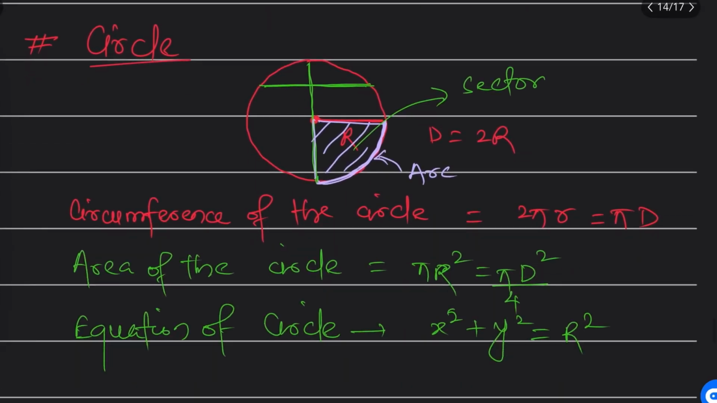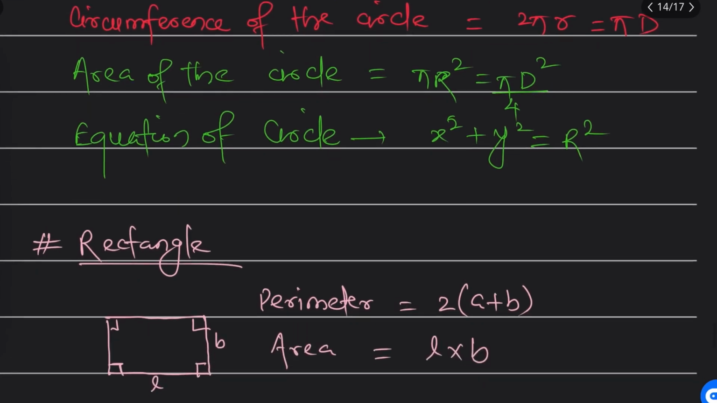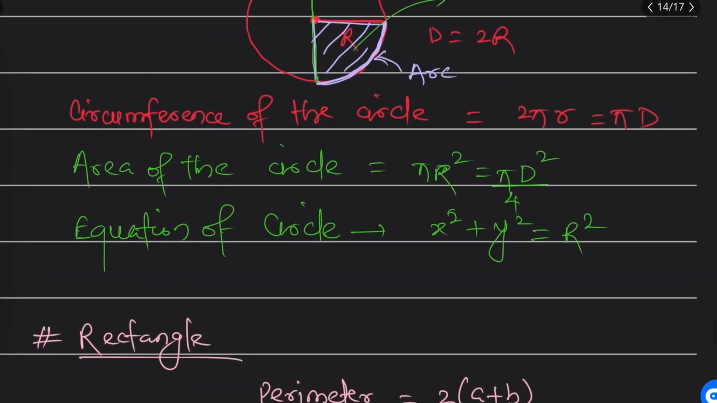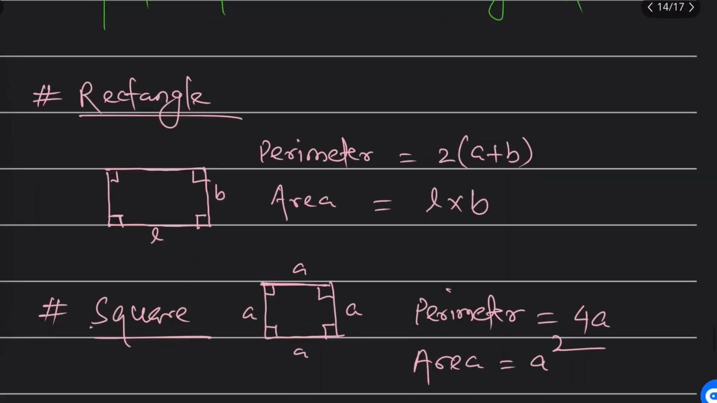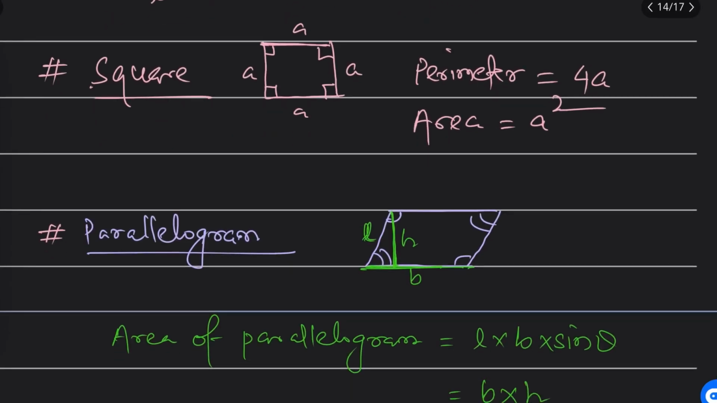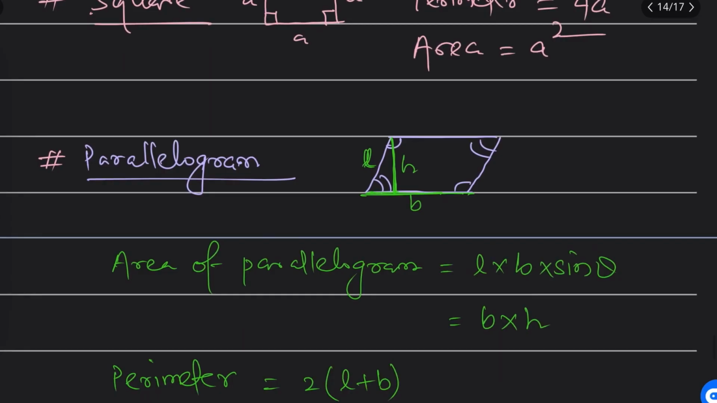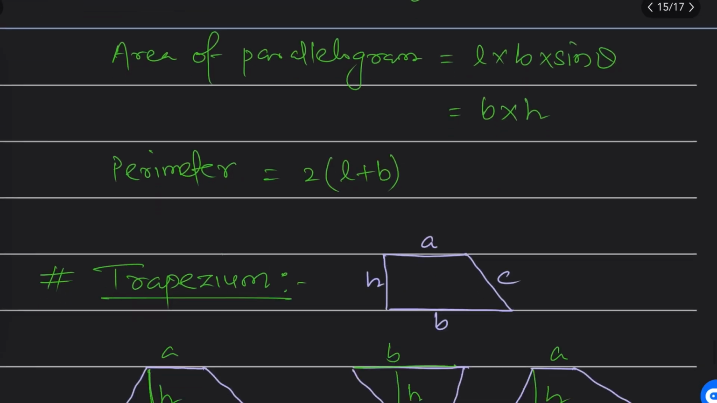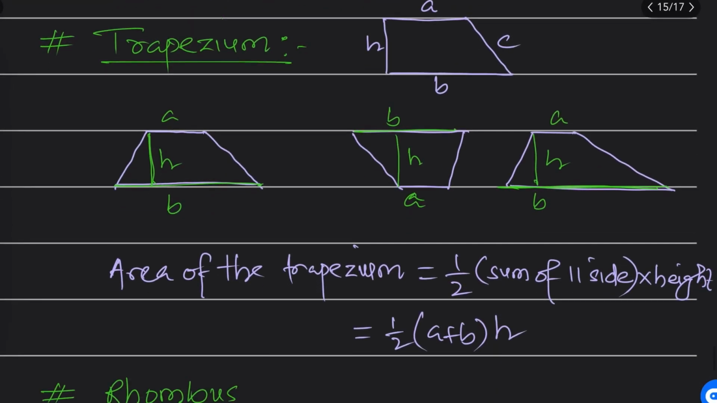Then we discussed circle and properties of circle, what is the perimeter, what is the circumference of a circle, area of circle, then equation of circle. Then rectangle, we discussed in detail rectangle, perimeter and area, everything. And then square area and perimeter also. Then we discussed parallelogram, area of a parallelogram. Then we discussed trapezium.